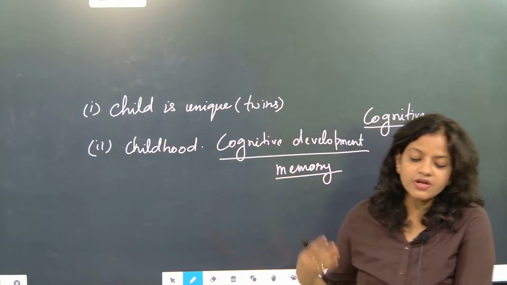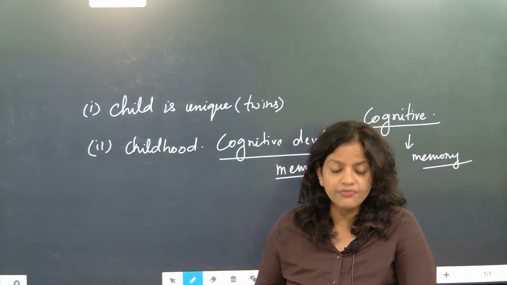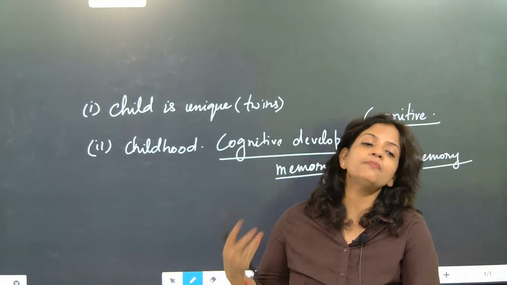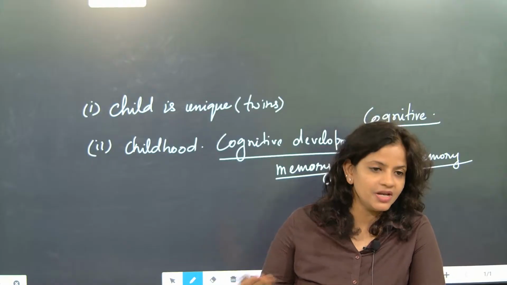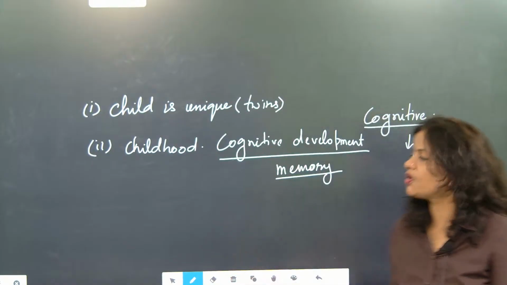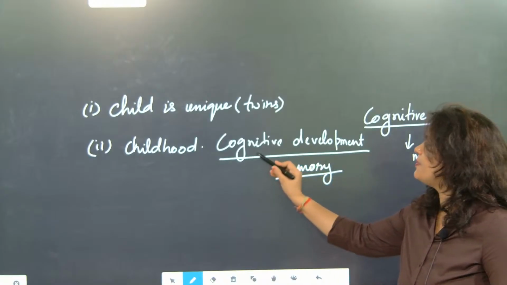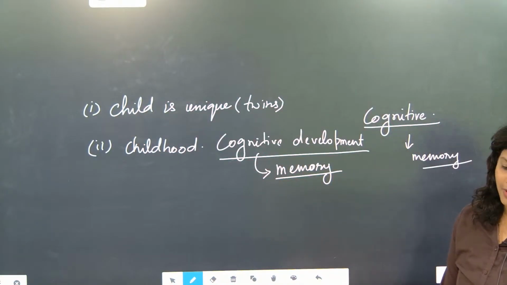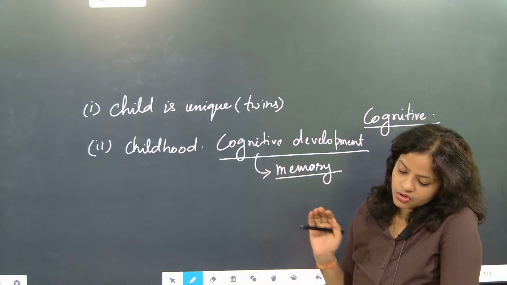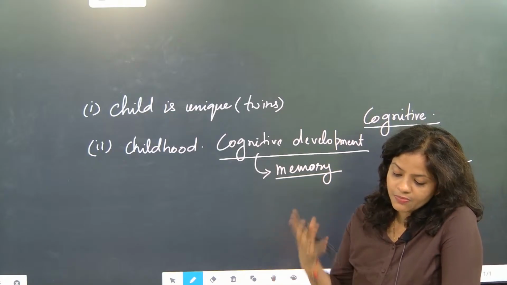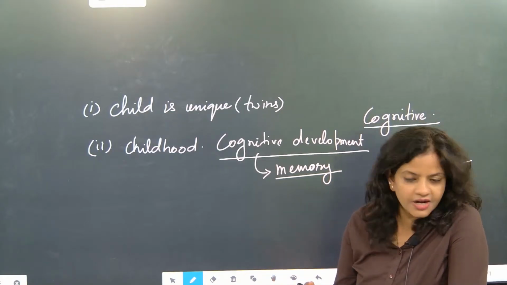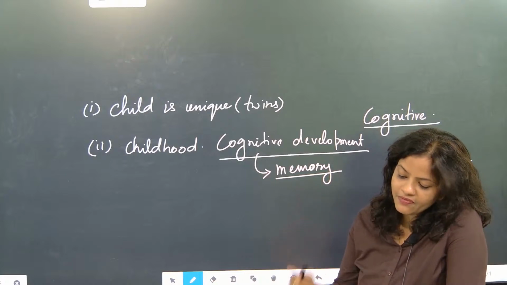Whatever happens in our day-to-day life, which impacts us for good or bad, becomes our memory. So cognitive development affects the memory, and memory develops.